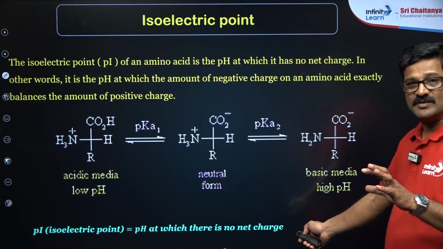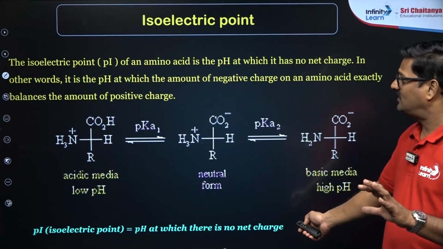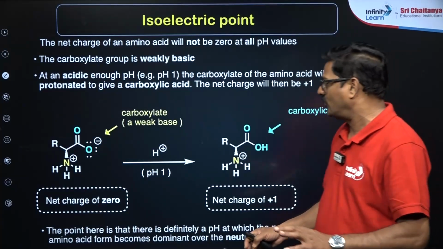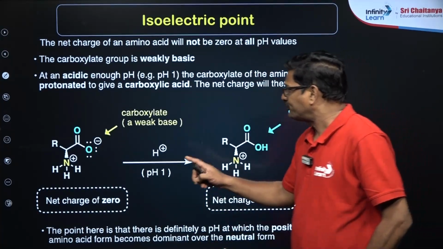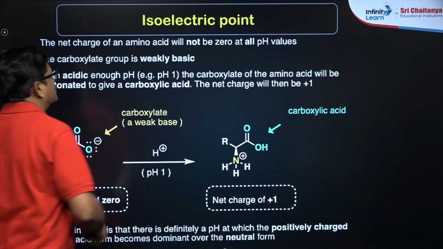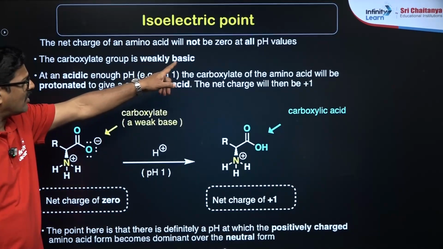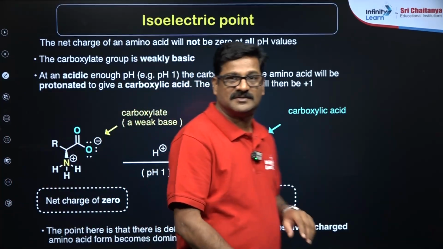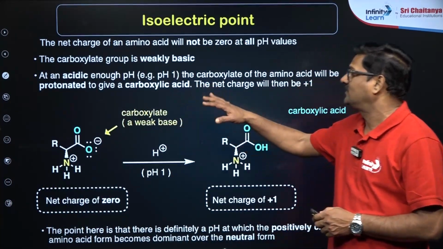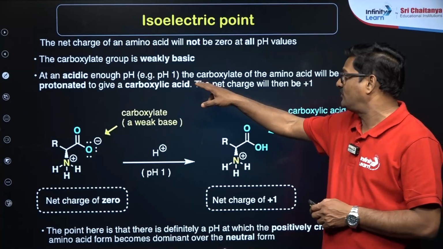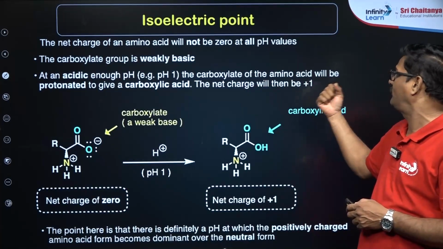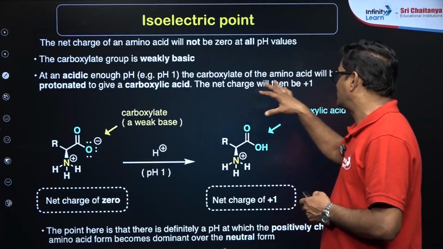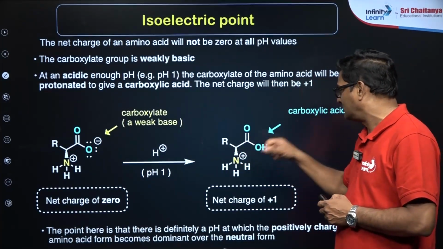So let us talk about the molecular level, how the pH is going to change. The net charge of an amino acid will not be 0 at all pH values. The carboxylate group is weakly basic, so at an acidic enough pH, like pH 1, the carboxylate will be protonated to a carboxylic acid. Then the net charge is going to be positive 1.